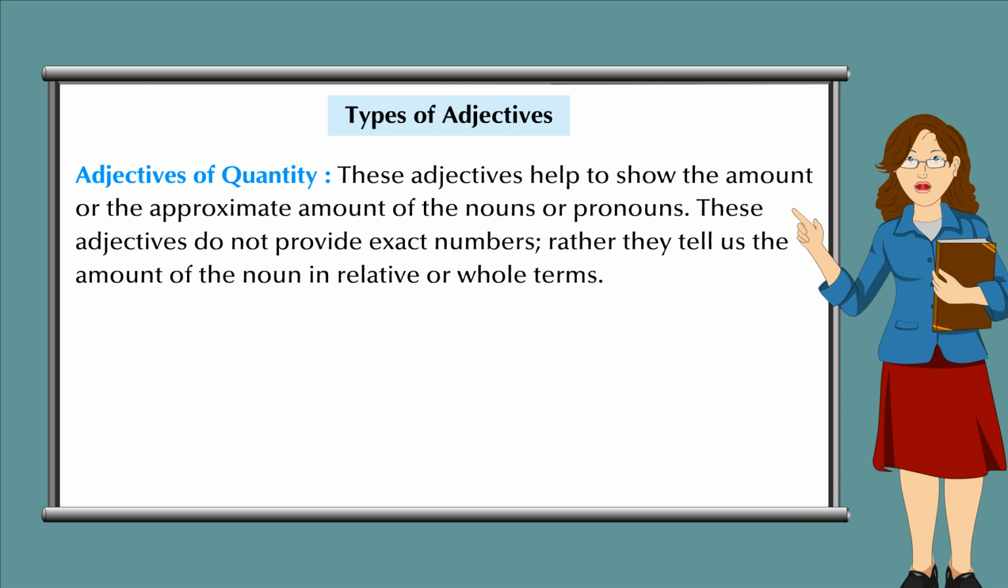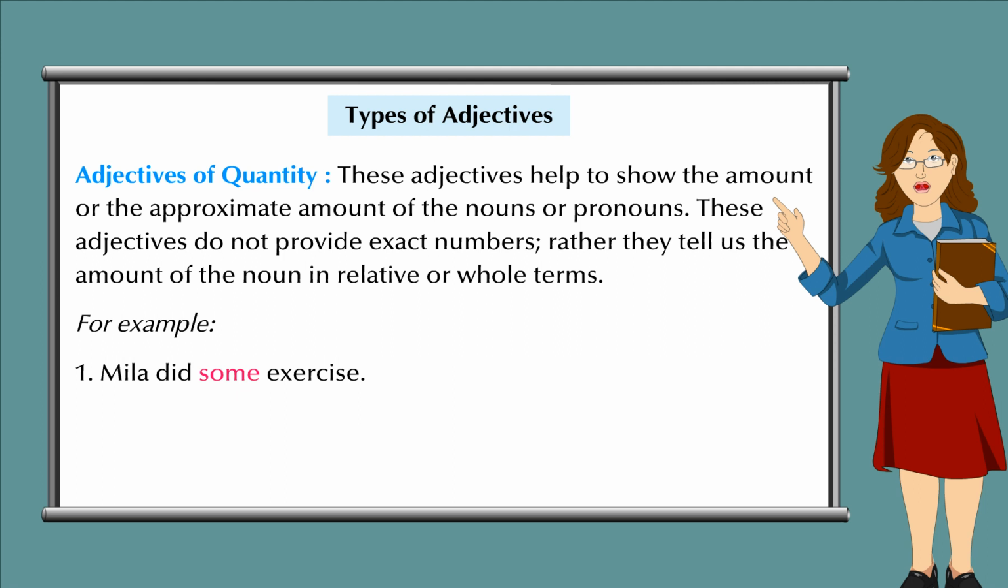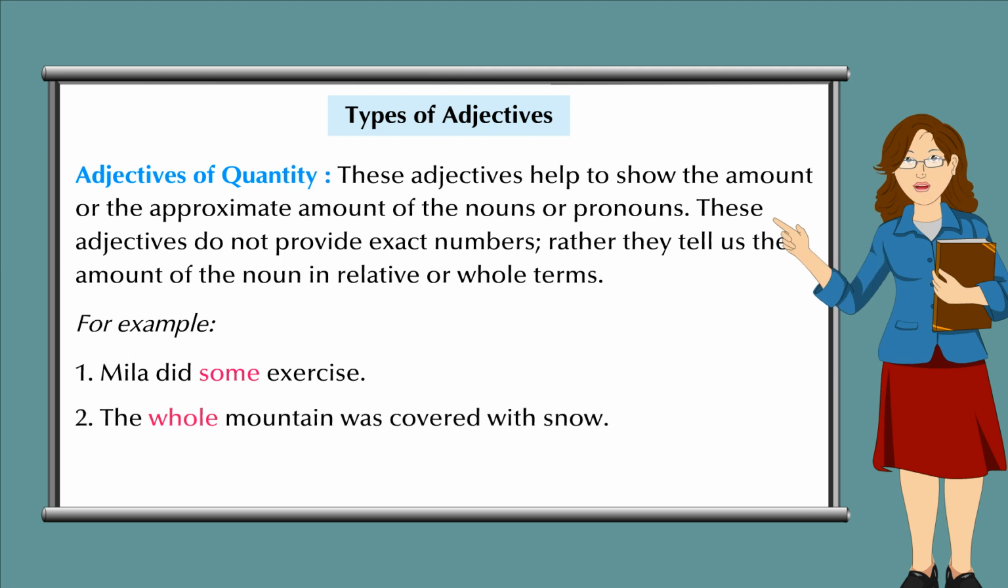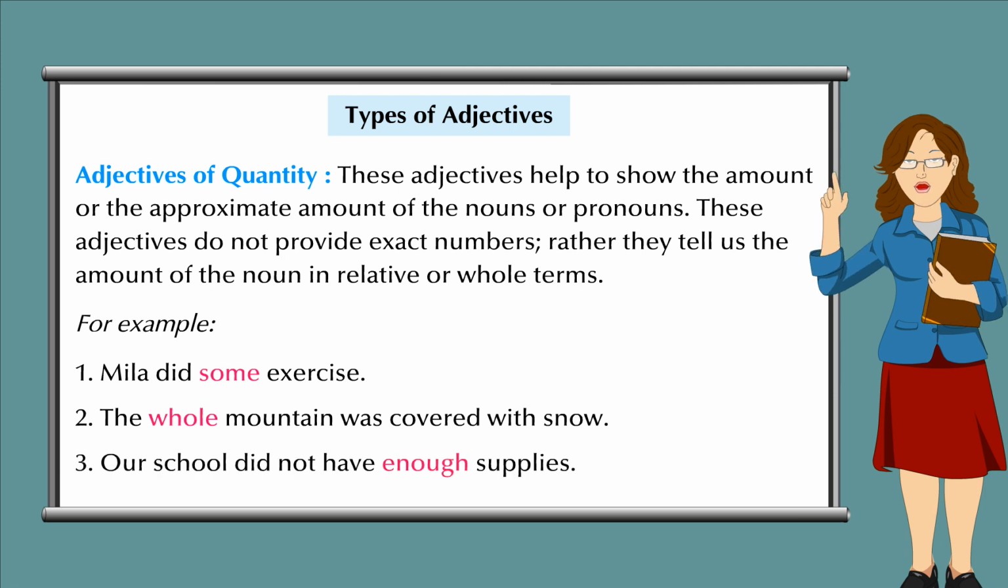Adjectives of quantity. These adjectives help to show the amount or the approximate amount of the nouns or pronouns. These adjectives do not provide exact numbers. Rather, they tell us the amount of the noun in relative or whole terms. For example, 1, Mila did some exercise. 2, the whole mountain was covered with snow. 3, our school did not have enough supplies.